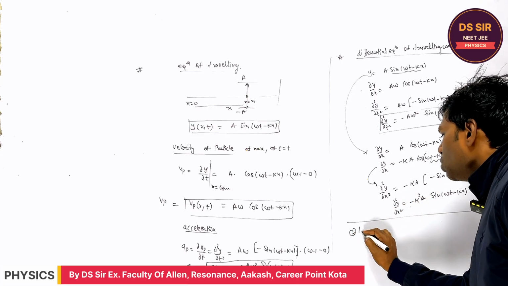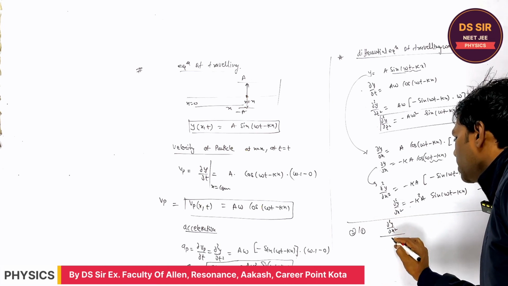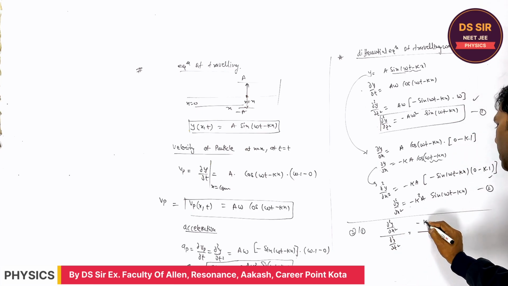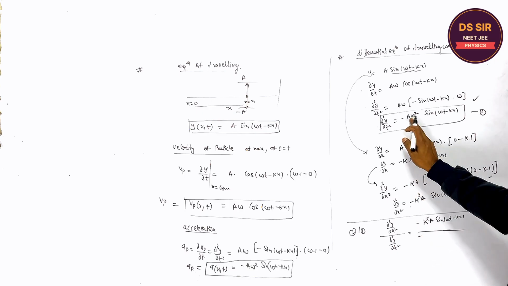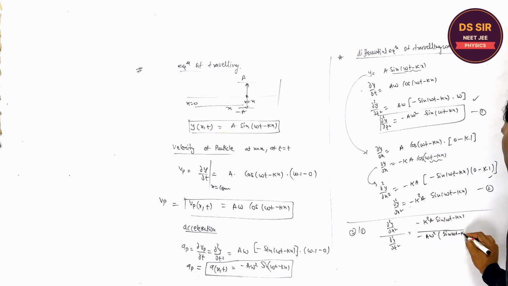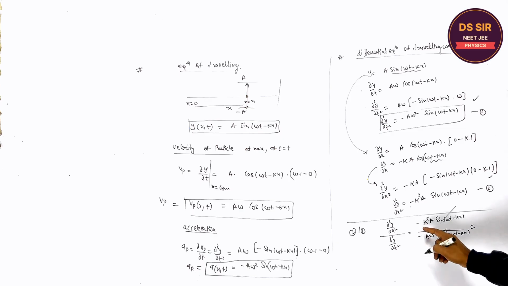Now divide 2 and 1. So d²y/dx² divided by d²y/dt² is equal to minus k² a sin(ωt − kx) divided by minus a ω² sin(ωt − kx). So it will cancel out, right? What will be left? A will also cancel out, minus minus will also cancel out. It is k² upon ω², equal to (k/ω)².